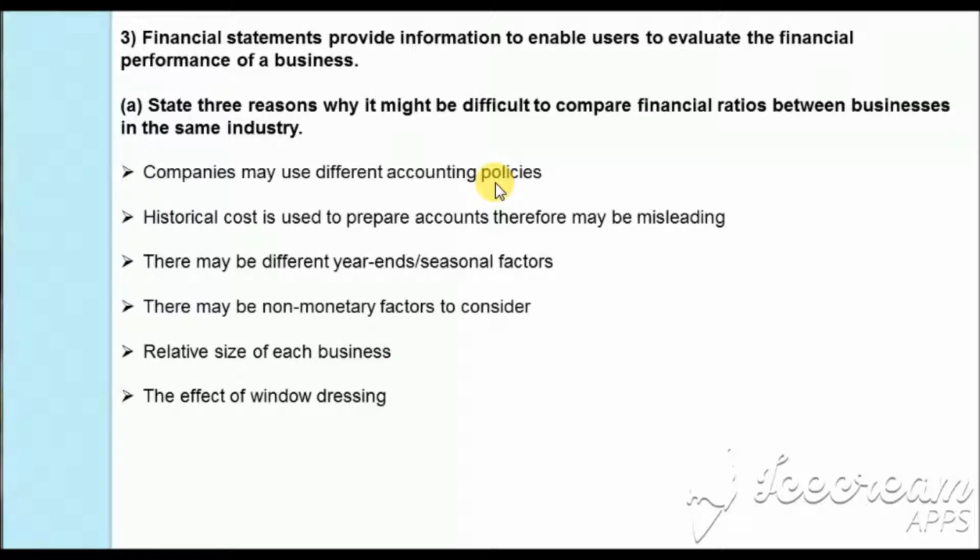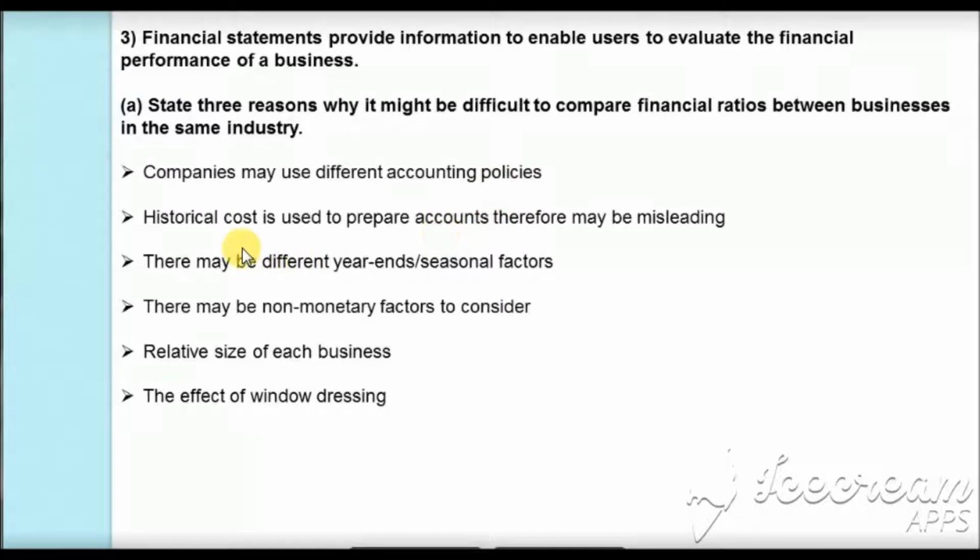Or when we talk about non-current assets, one company is depreciating its assets using the straight line method and the other is using the reducing balance method. Therefore, if two such companies are compared using ratio analysis, then the information which we get may not be accurate.